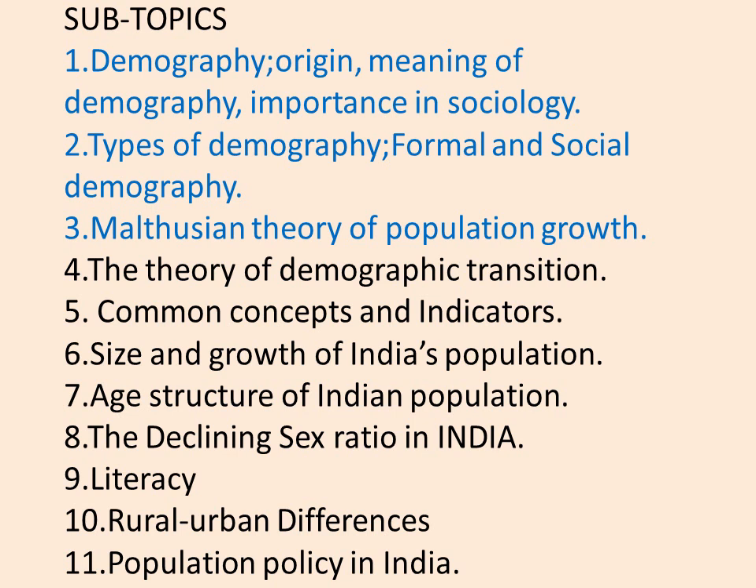The second topic which we are going to cover today is types of demography, the varieties of demography. This includes formal and social demography. The third topic is the Malthusian theory of population growth. The fourth one is the theory of demographic transition. The fifth subtopic is common concepts and indicators.